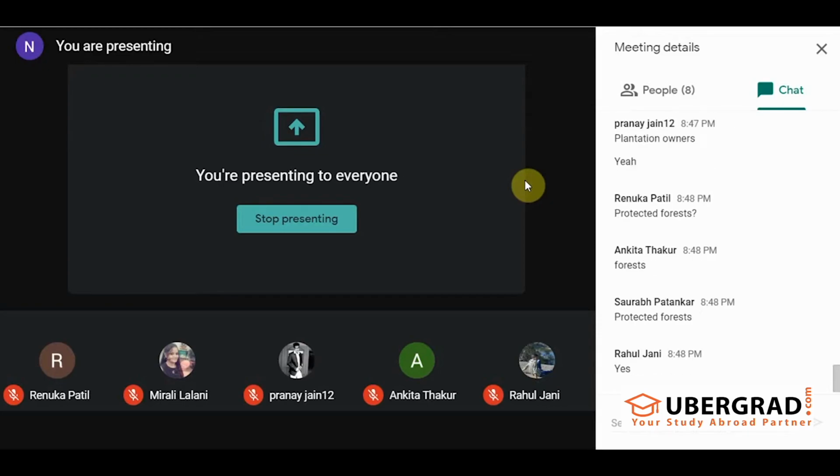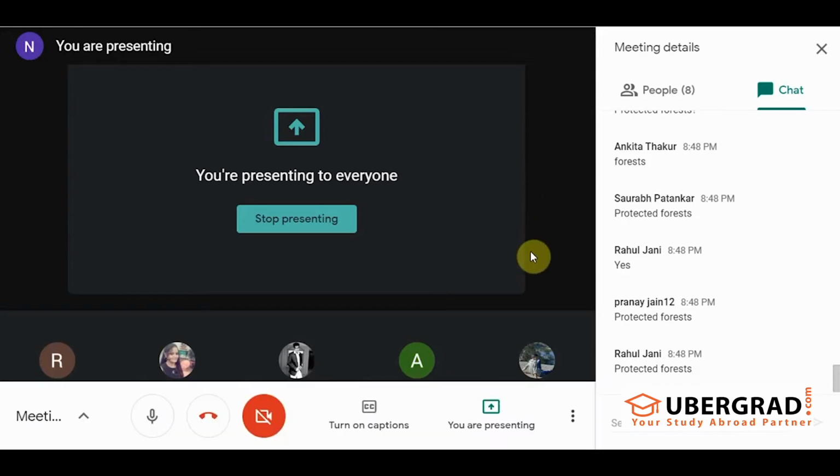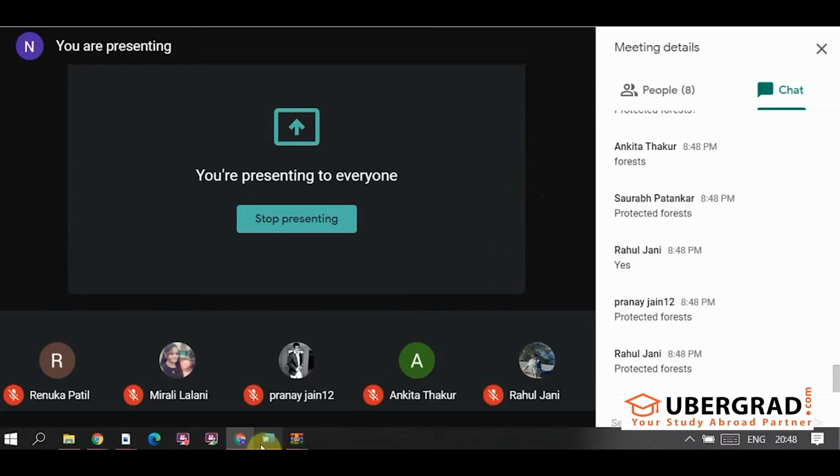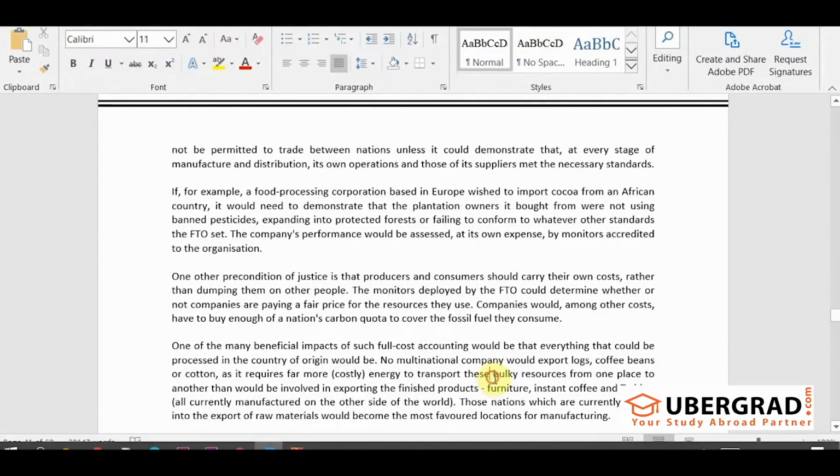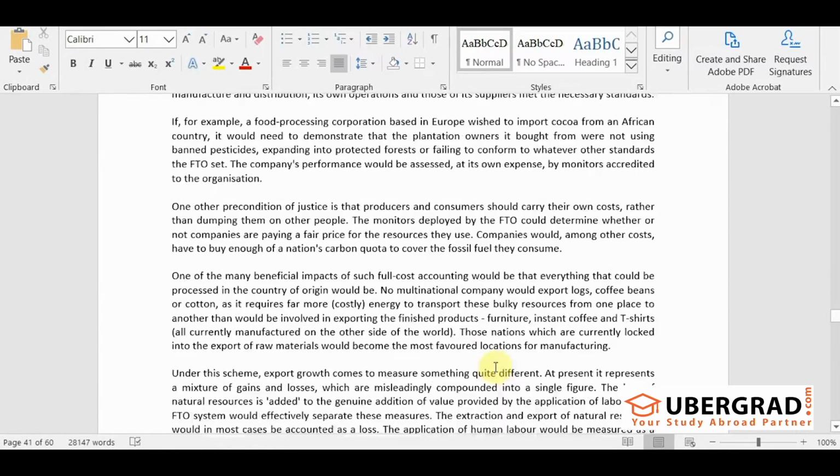Protected forests, not just forests, Ankita. Protected forests. So they should not have taken land from protected forests.